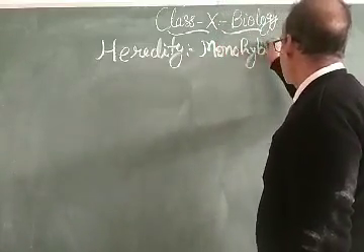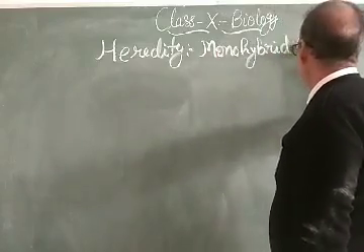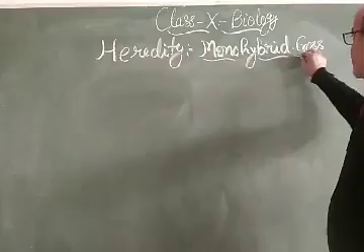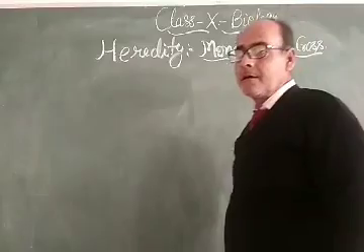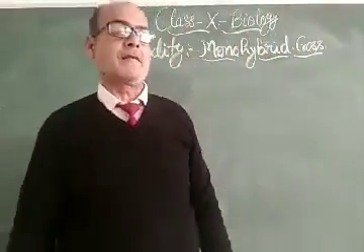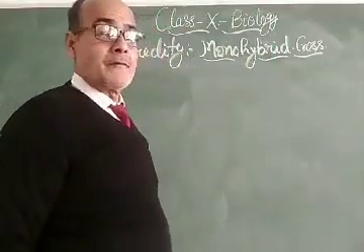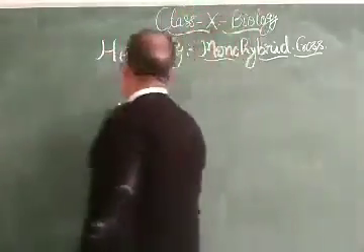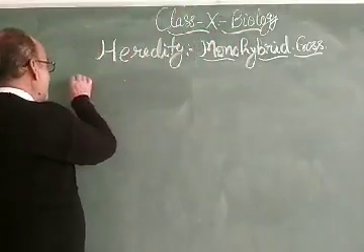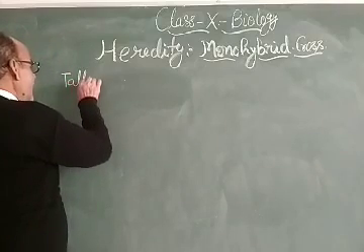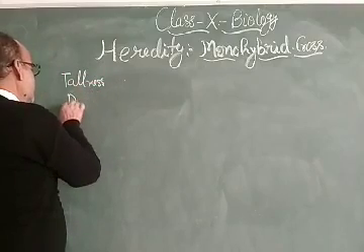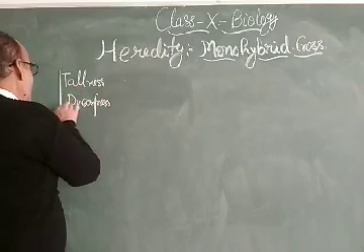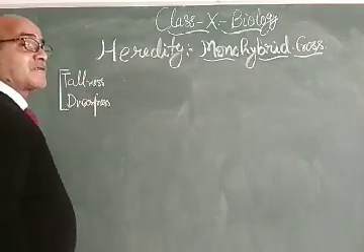Monohybrid cross. Dear students, Mendel took one character for this monohybrid cross, and an example can be taken here to explain this experiment, the result findings, and the different laws proposed by Mendel. Therefore, take tallness and dwarfness, this one character of contrasting traits.